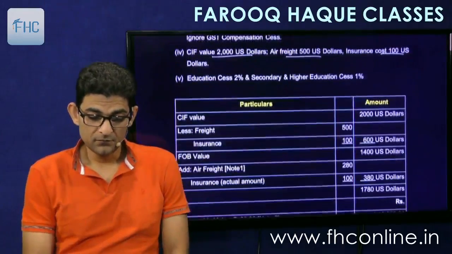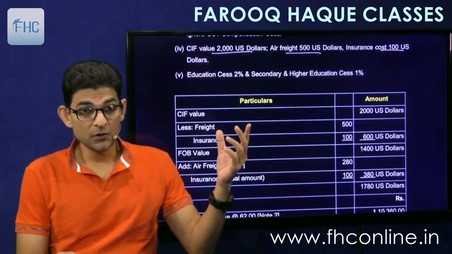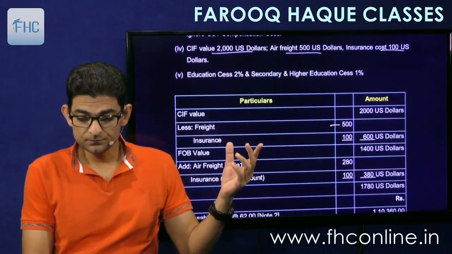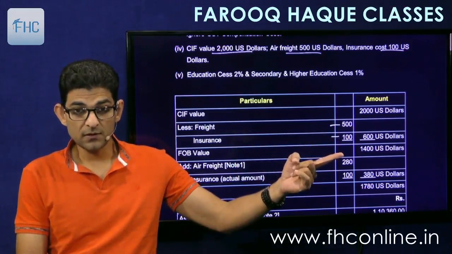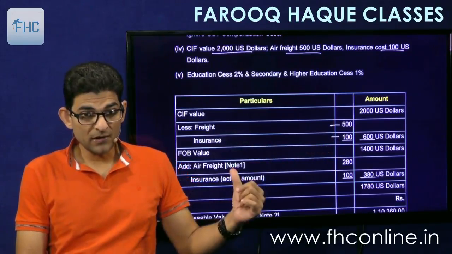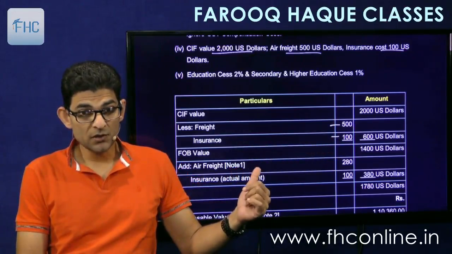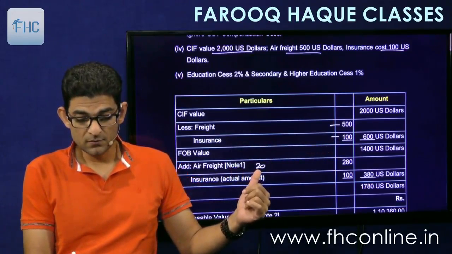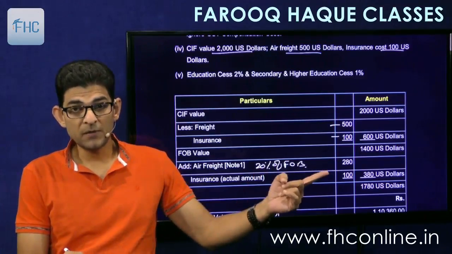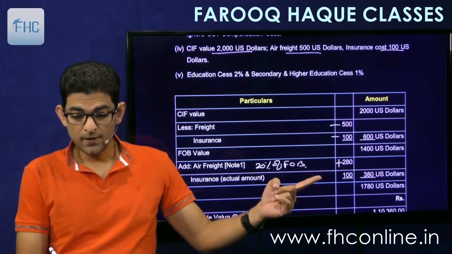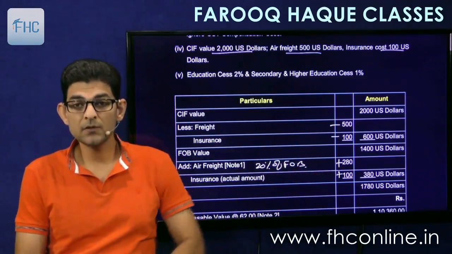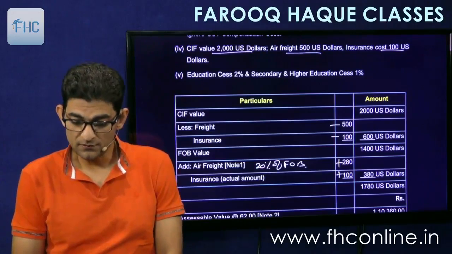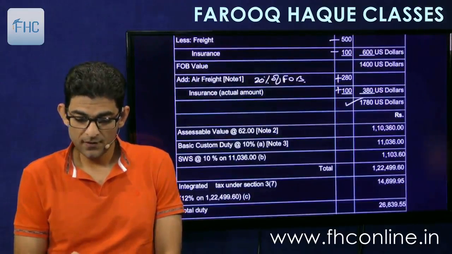So see, first we'll take CIF, we'll reduce the freight and insurance, total 600, so 1400 is the FOB. In that we'll add air freight, restricting it to 20% of FOB. So 280 will be added back and 100 insurance as it is, actual basis, 380 will be added back, so you will get 1780 US dollars.